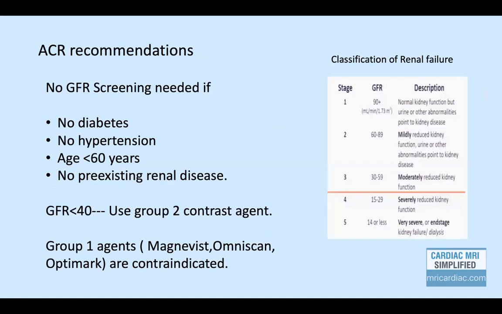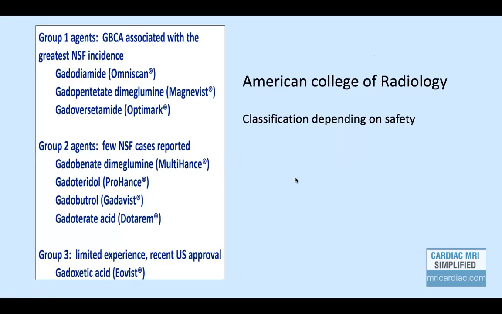These are the ACR recommendations: no GFR screening is needed if the patient does not have diabetes, no hypertension, age less than 60 years, or no pre-existing renal disease. This is the classification of renal failure. In case the renal failure is severe or very severe, which means eGFR less than 30, then only those patients are more at risk. Otherwise, we can easily use this group 2 contrast agent. Again, to enumerate, Gadovist and MultiHance are a few common MRI safe contrast media with good relaxivity and a good set of images.